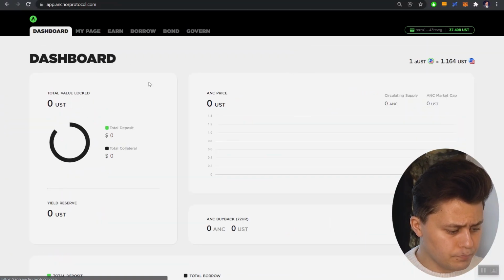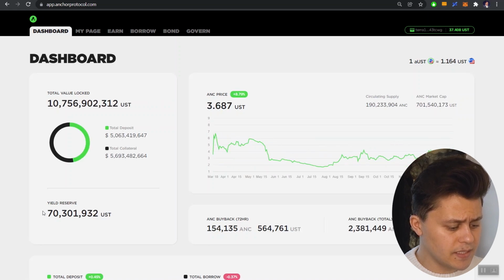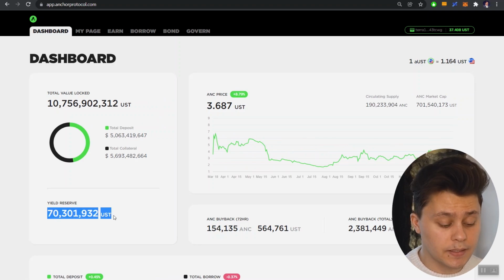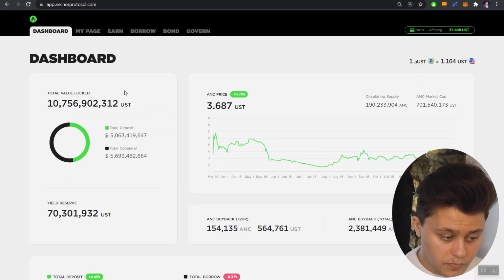So anytime there's a situation on Anchor where they are collecting more than they are paying out, that goes into the yield reserve. And you can always see the yield reserve by, I believe, going to the dashboard here. So we can see that the yield reserve is currently sitting at just about $70 million. On the flip side, if Anchor is collecting less than it is paying out, it will end up drawing that difference from the yield reserve.